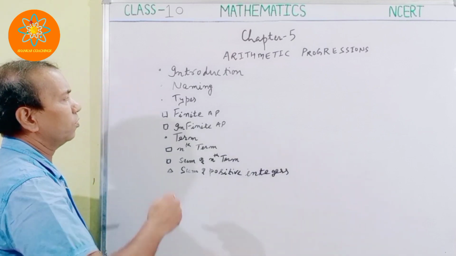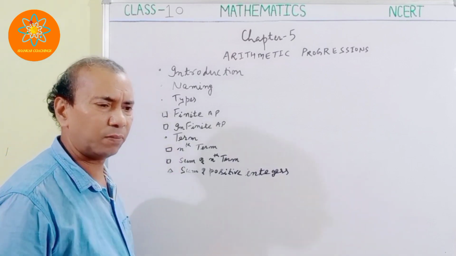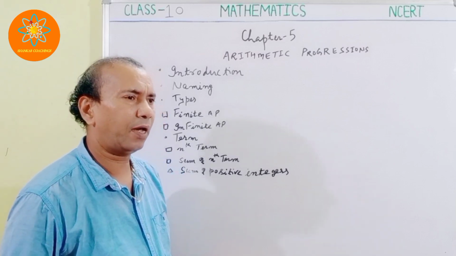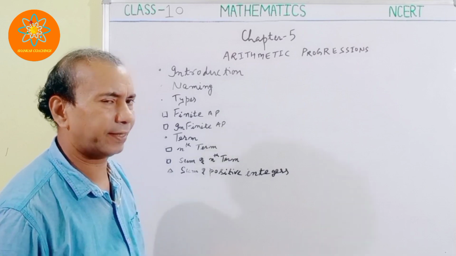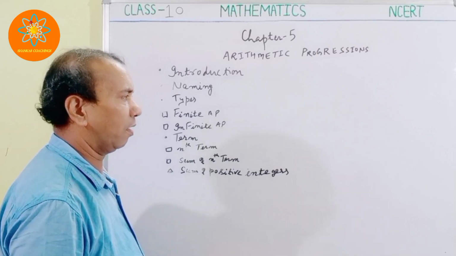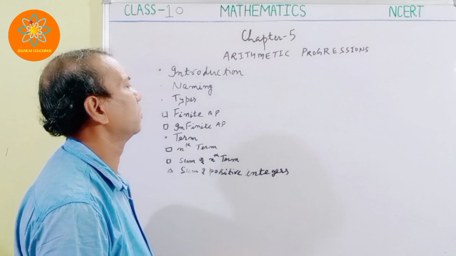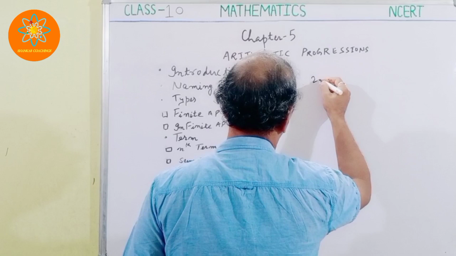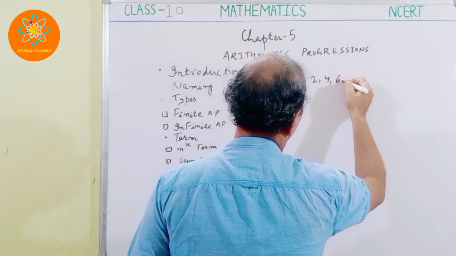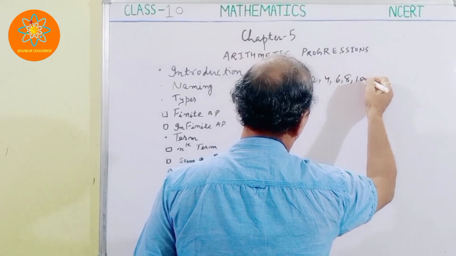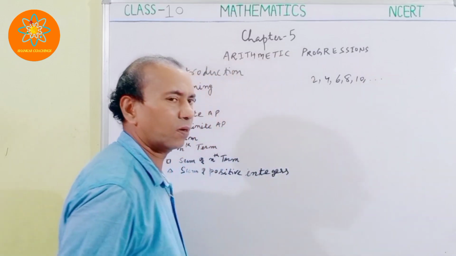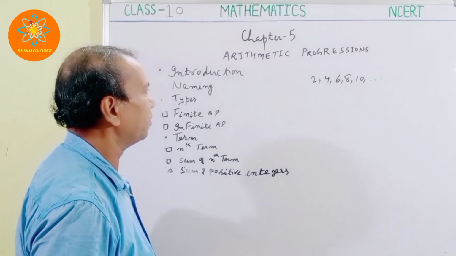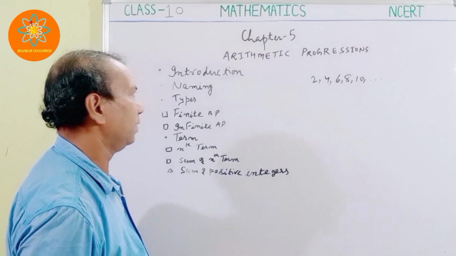So let's see what arithmetic progression basically is. In an arithmetic progression, we have numbers with certain patterns. For example, suppose numbers are given like 2, 4, 6, 8, 10 and so on. This is in a certain pattern. Since it is in a certain pattern, what does it mean?